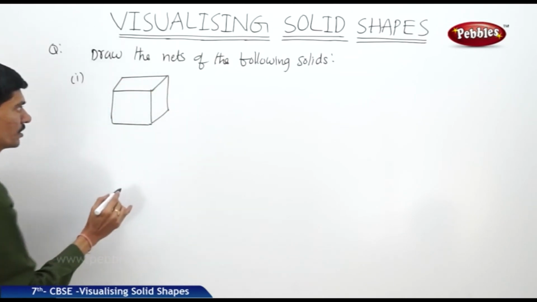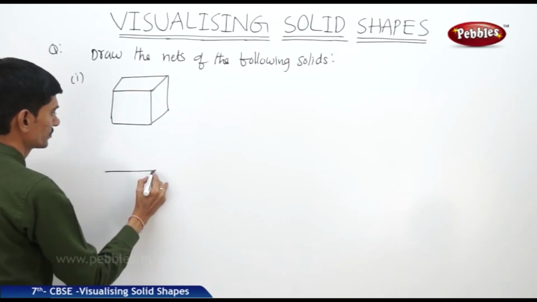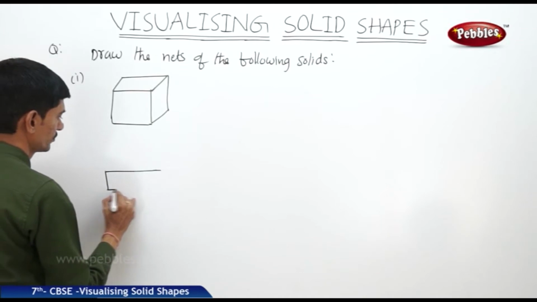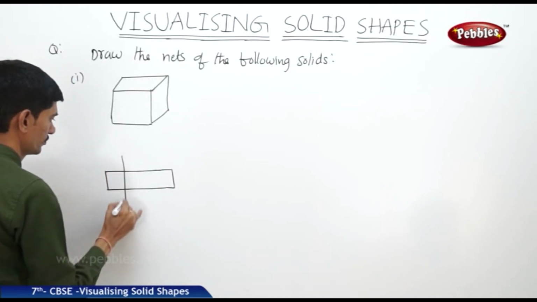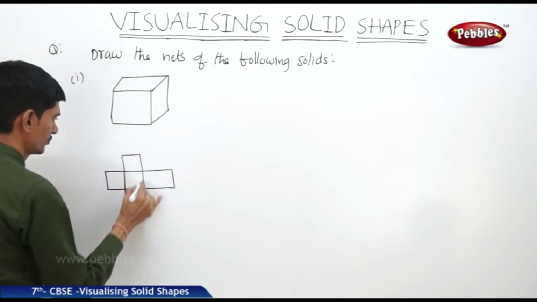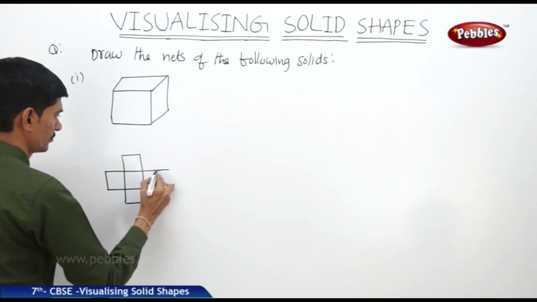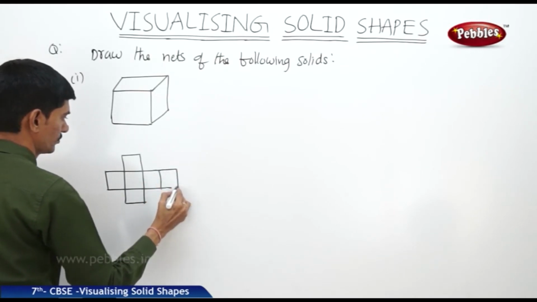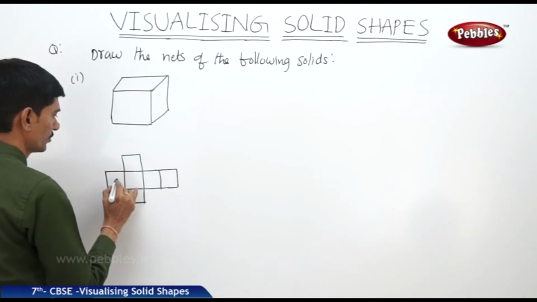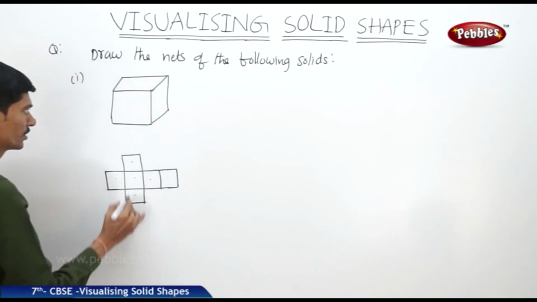Now what is the net for the cube? There are 6 faces. Now 1, 2, 3, 4, 5, 6. Now this is the net for the cube.